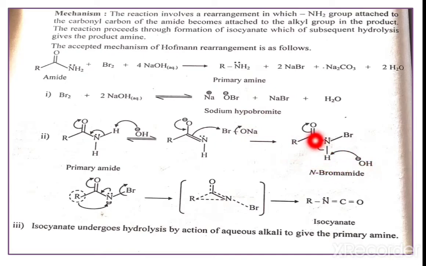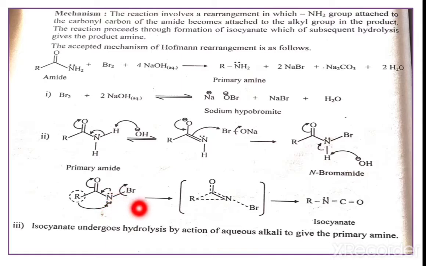That means R-C double bond O-N-Br, and here hydrogen, we get the N-bromoamide. Now in the next step, this N-bromoamide reacts with KOH, the OH minus will abstract this proton, and here we get the formation of this nitrene. That means here N triple bond. If we abstract this proton, here we get a negative charge.